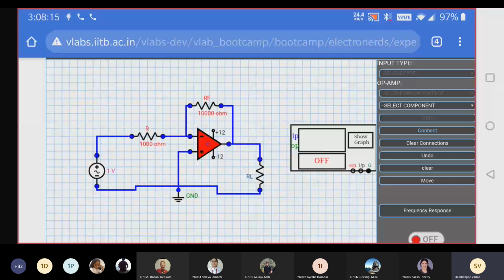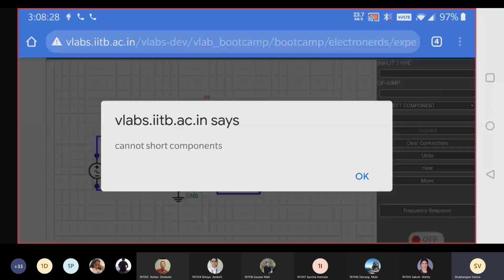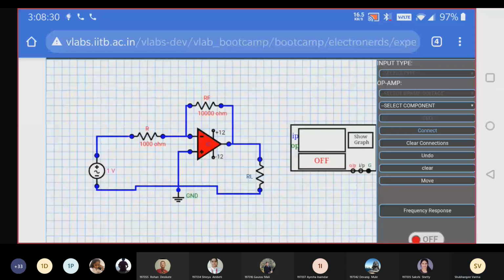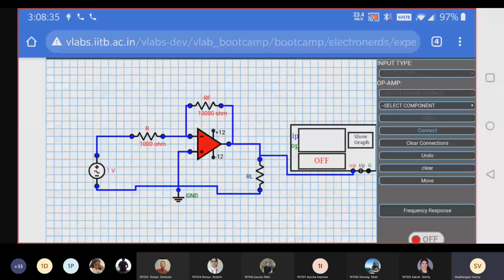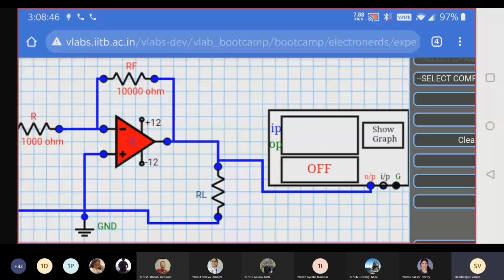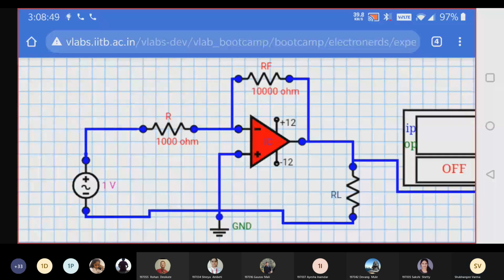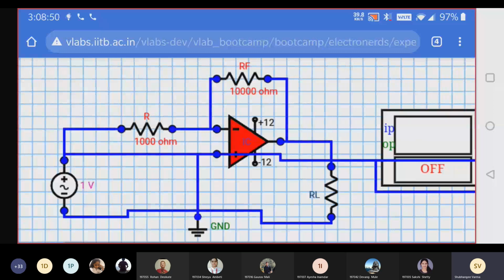Okay, and click on the output terminal. See, the blue dot is there, which means we have selected output and connected to output. Yes, done. Okay, and then click on the input. You can zoom because the mobile screen is very small. See, the blue dot is there, and then go to input. See, input connection is done.